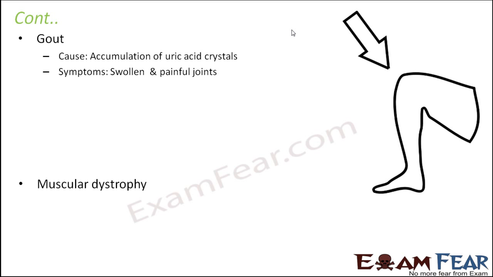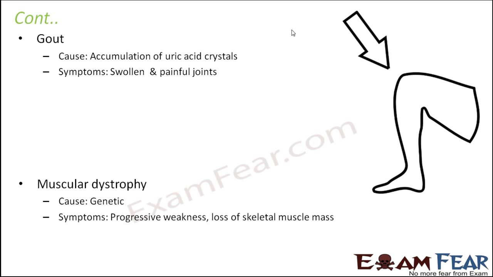What happens here? This is a very rare disease. It happens in one in some 50,000 people. In this, muscles tend to shrink over time. It is generally genetic, and as the person grows older, with age, there is progressive weakness and loss of skeletal muscle mass.